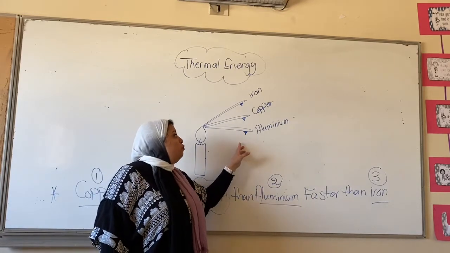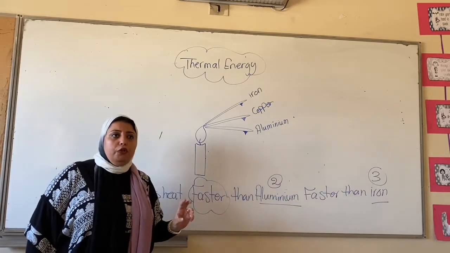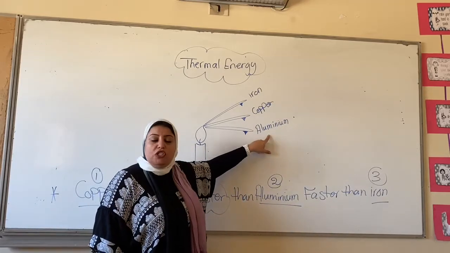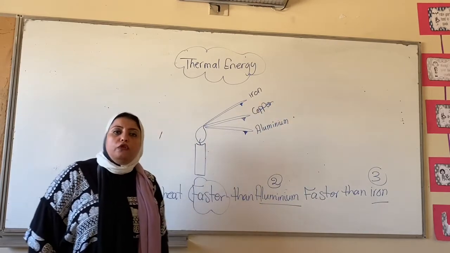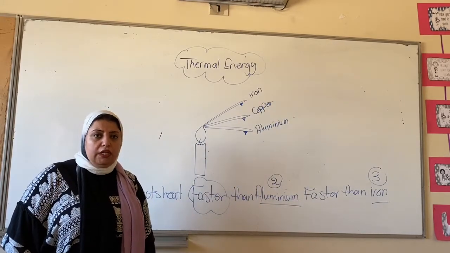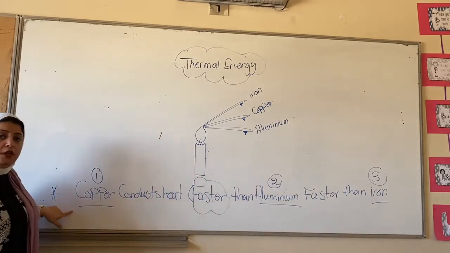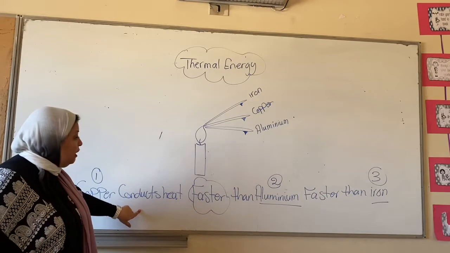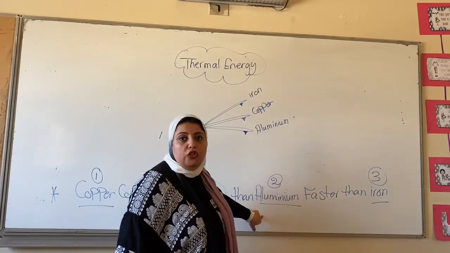Actually, the office pin which is stuck onto the copper rod is going to fall down first, followed by the one which is stuck onto the aluminium, then finally the one which is stuck onto the iron rod or stick. What does this mean? This means that copper conducts or passes heat faster than aluminium, and aluminium conducts or passes